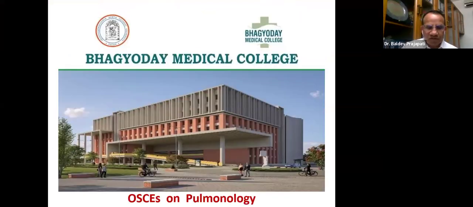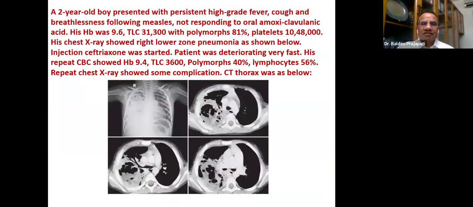So today we are going to take the OSCEs on respiratory system, on pulmonology. Let me start the first OSCE. In OSCE, you should be very attentive because the information is drafted very attentively, because each point is important.